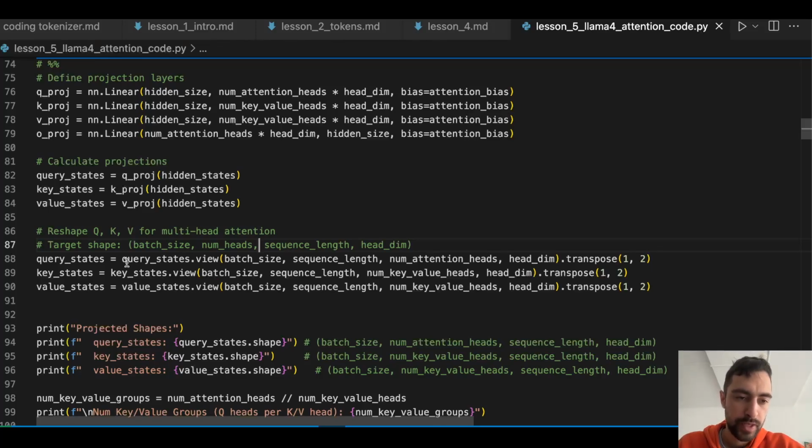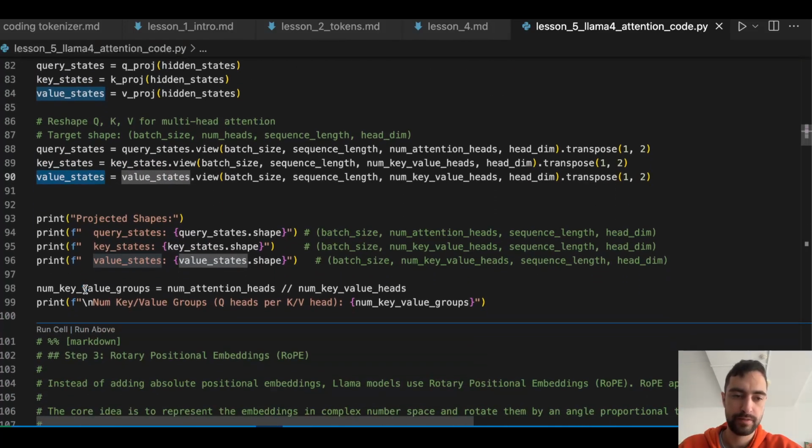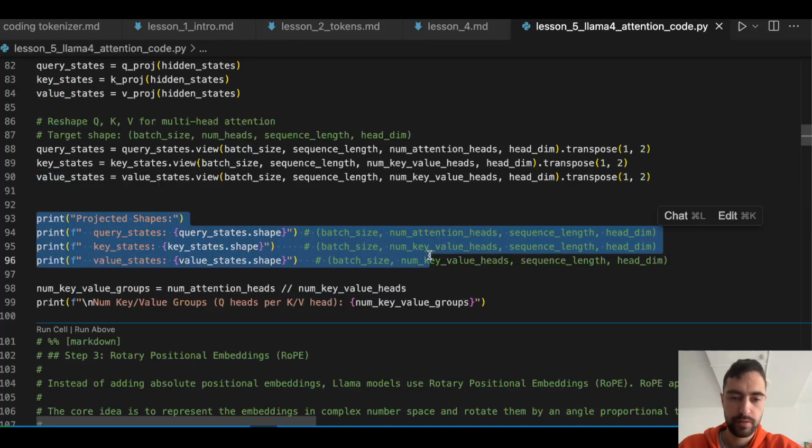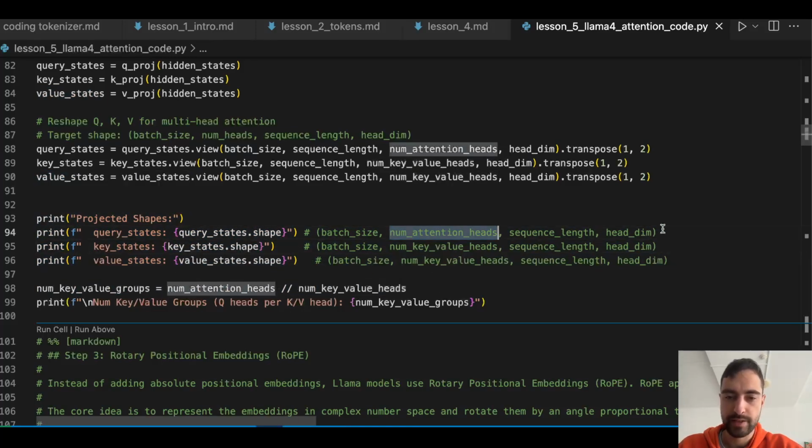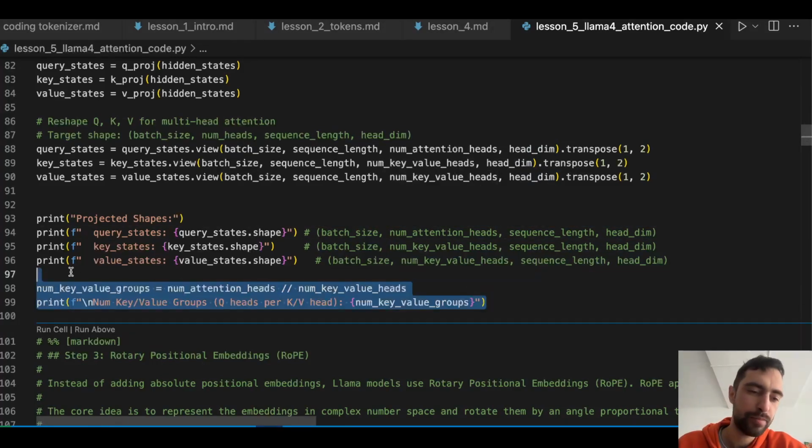So here we are doing this transformation where we are transposing sequence length and number of attention heads. So transpose 1 and 2 dimensions. So this will help us separate it. And then same for the keys and values. We want to also separate them into heads. If you go ahead and print the shapes, you can see that it's going to have this shape.